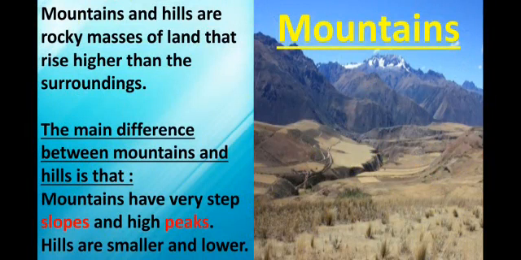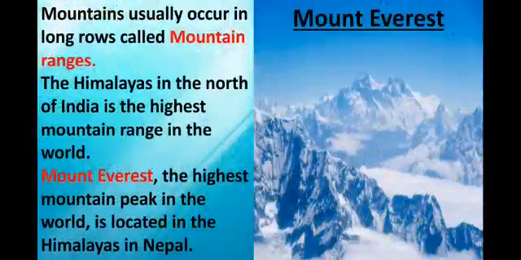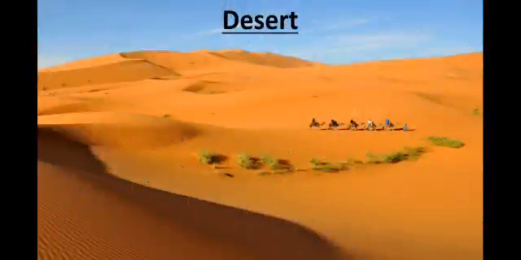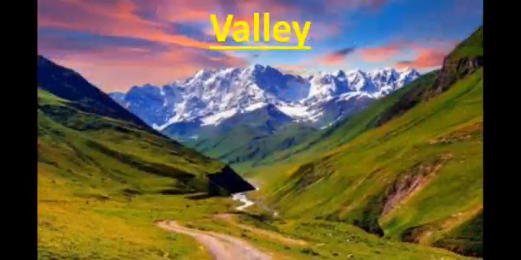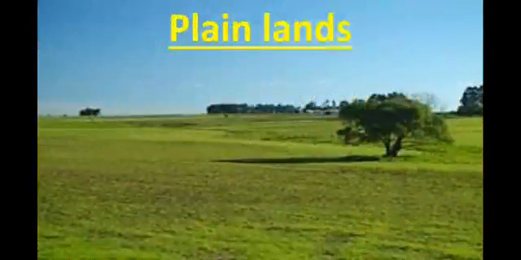Mountains usually occur in long rows called mountain ranges. The Himalayas in the north of India is the highest mountain range in the world. Mount Everest, the highest mountain peak in the world, is located in the Himalayas in Nepal. So these are some of the landforms. This is desert, valley, plainlands.